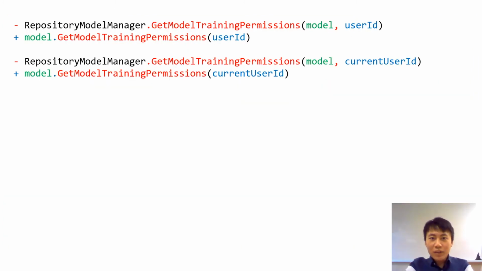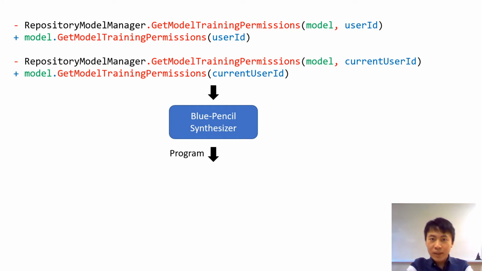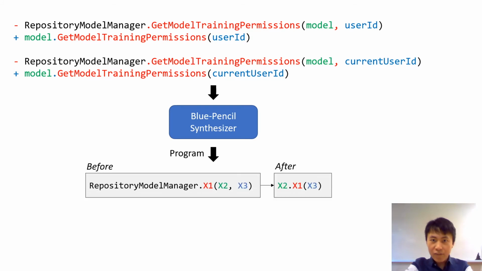Yes, now let's see what happened in this demo. As shown in the demo, we first manually perform 2 edits, and then Blue Pencil synthesizes a program for the transformation. In our case, we have a domain-specific language to specify the transformation program. But for simplicity, we describe the program as a template, which shows the structure of code before and after the edits.